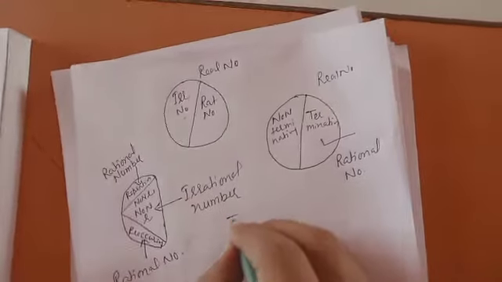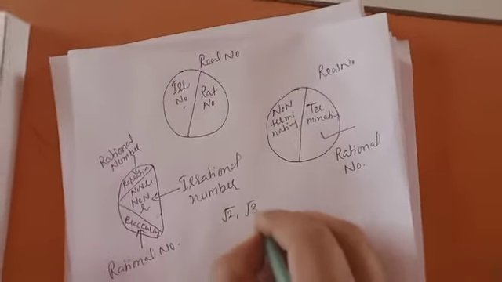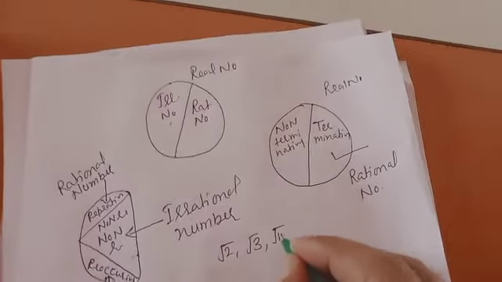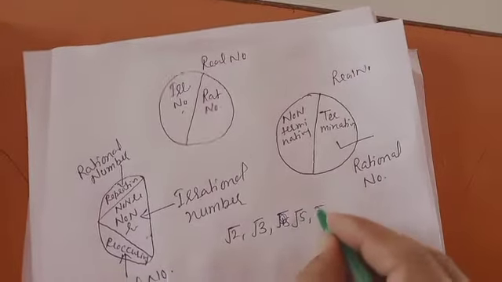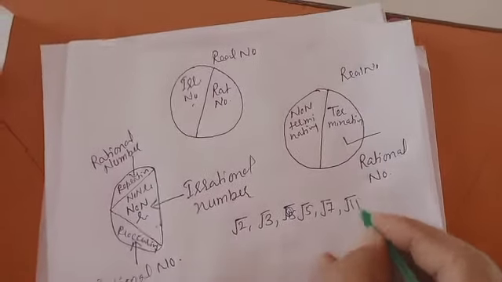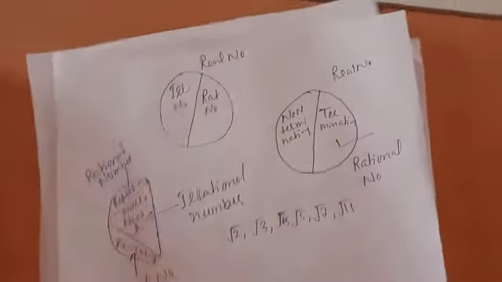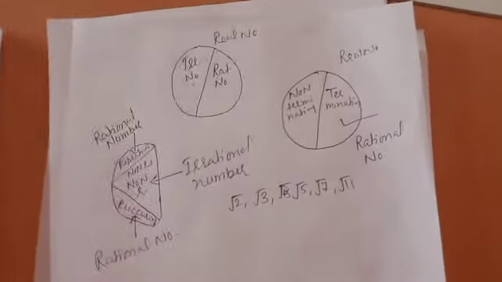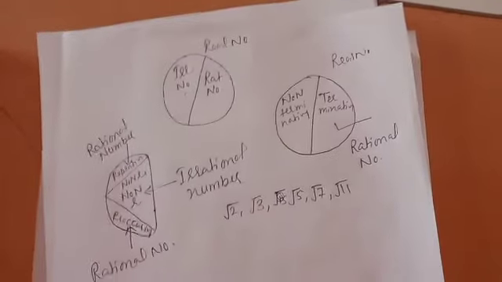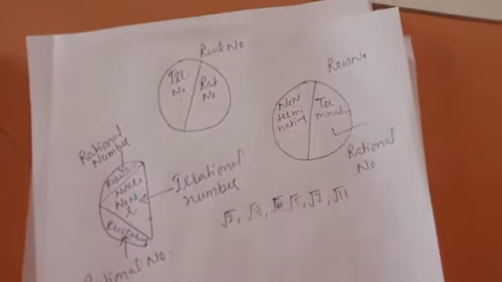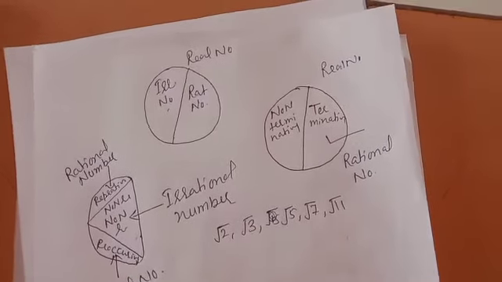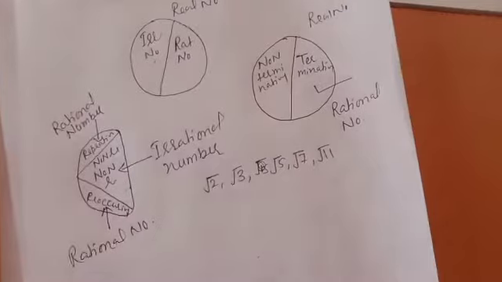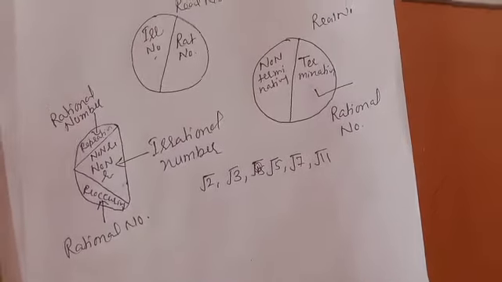So this is the complete picture. Examples of irrational numbers are root 2, root 3, root 5, root 7, root 11. There are so many examples, so you can easily understand how to decide whether a number is rational or irrational.